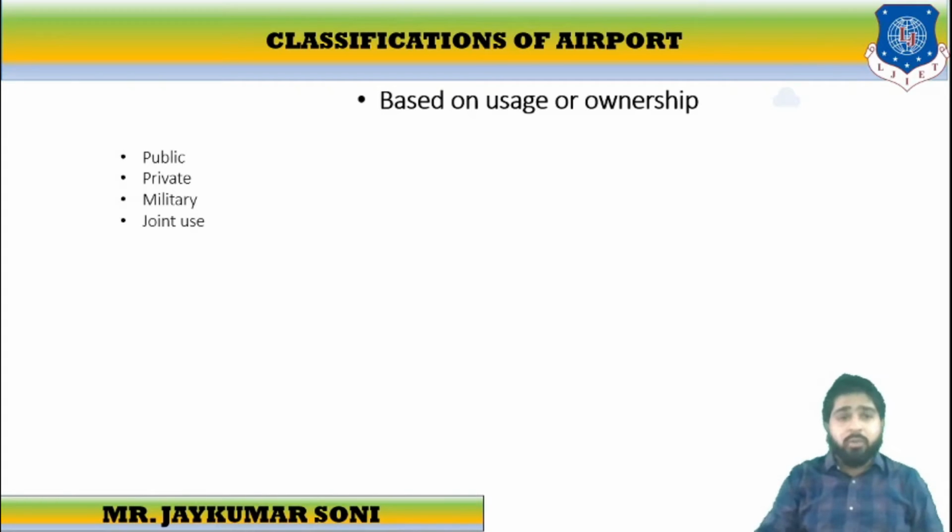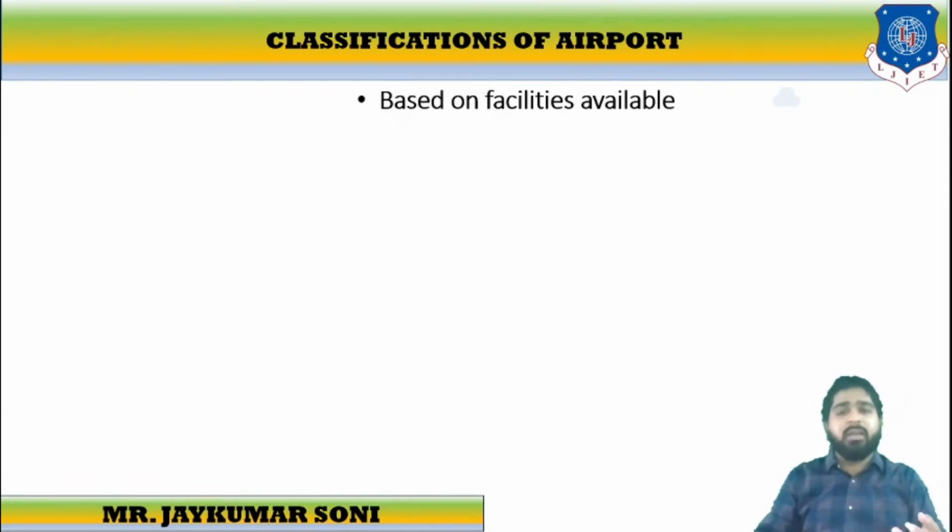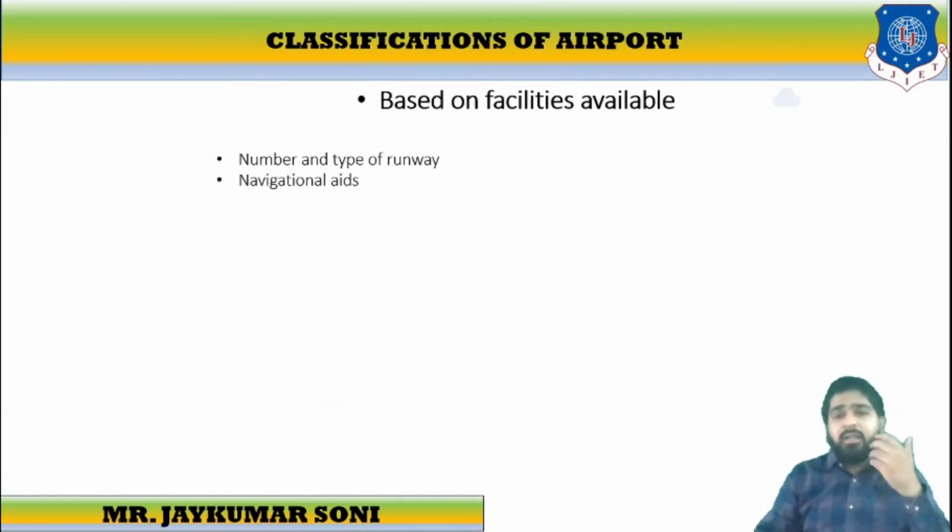Based on usage or ownership, there are four types: private, public, military, and joint. As the name suggests, public is owned by government, private is owned by individuals, the military is owned by the military for military purposes only, and the joint use is used for both civil and military aviation. Then another classification is based on facilities. There are two types: number and type of runways available and navigational aids.